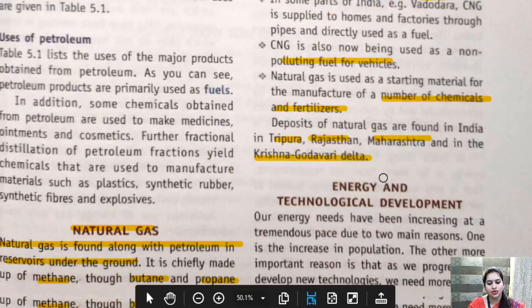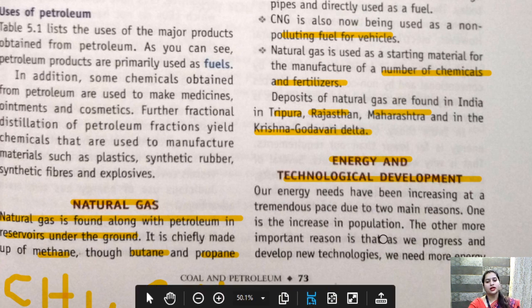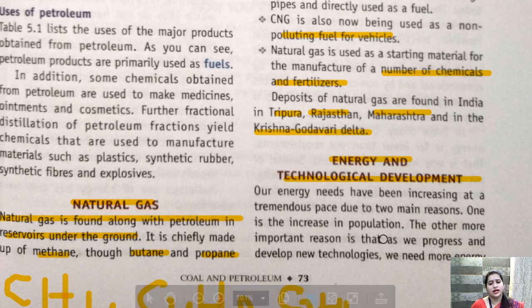Now coming on to the next topic, that is energy and technological development. Children, nowadays, as we know, our country, or any part of any country, is slowly and gradually developing, isn't it?